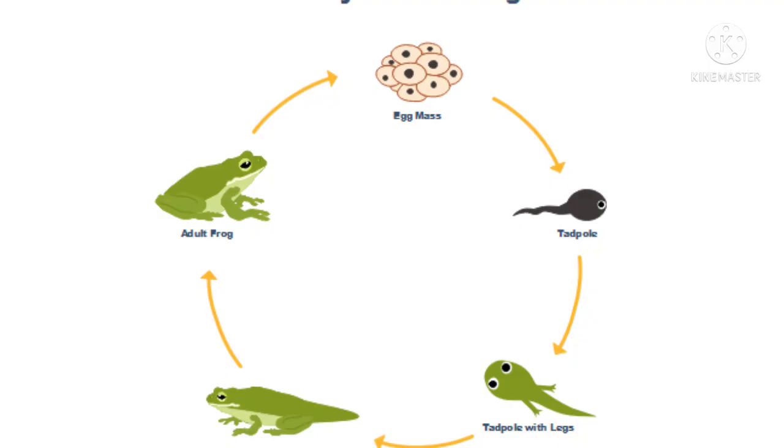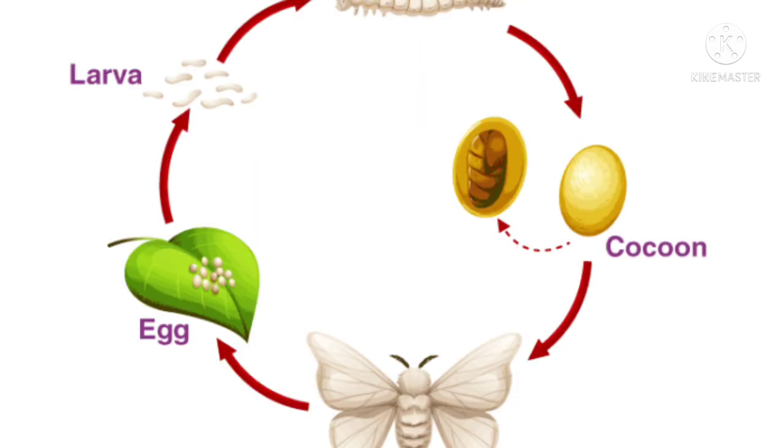Next topic, life cycle of frog. In class 7th, you have learnt about the life history of silk moth. Does the larva of silk moth resemble its adult? The young ones of some animals resemble their parents and some do not.